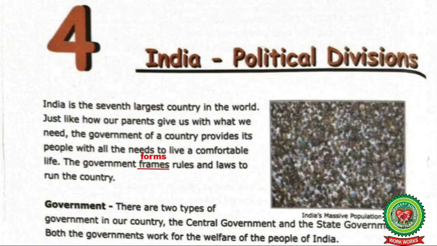Now children, it's reading time. So open your book at chapter 4, India Political Divisions. India is the 7th largest country in the world. Just like how our parents give us what we need, the government of a country provides its people with all the needs to live a comfortable life. The government frames rules and laws to run the country. Frames means forms.